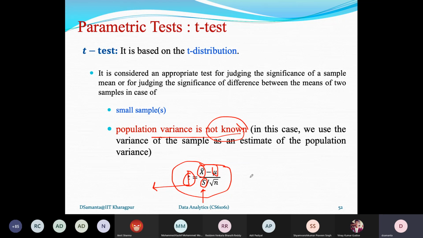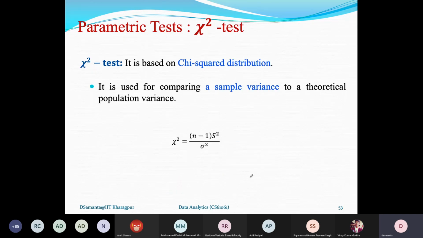And this is an example of the T test, and you can understand when you have to apply the T test. It is simple: is the population variance known? If it is known, Z test. If it is not known, T test. That's all. That is very simple. And now next, the chi-square test.